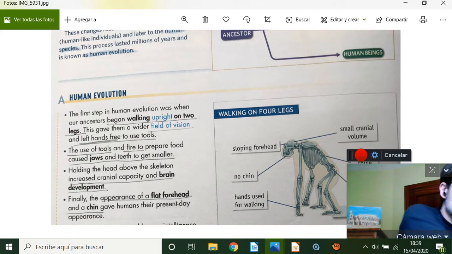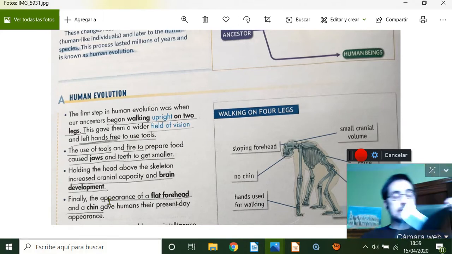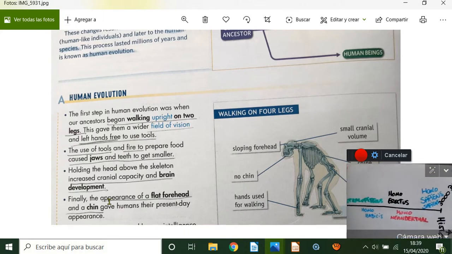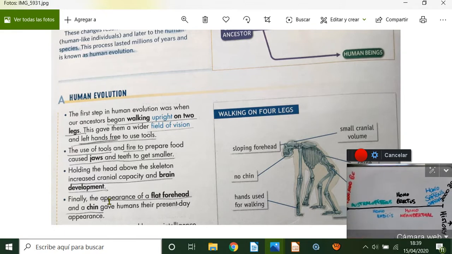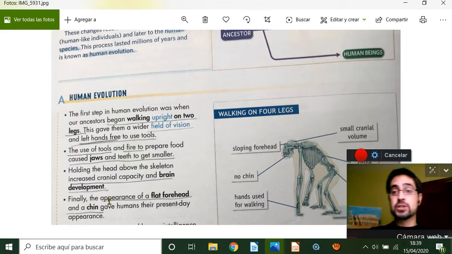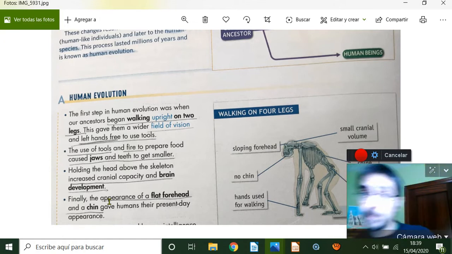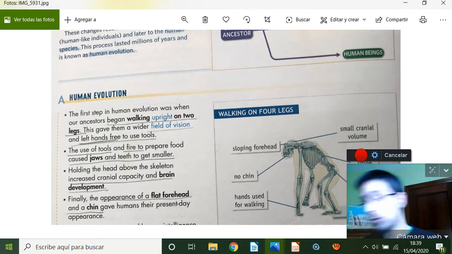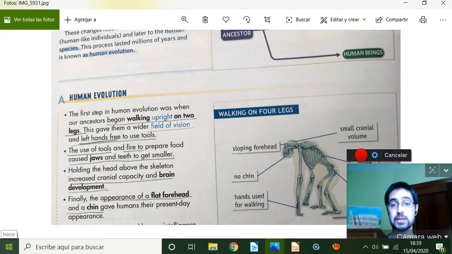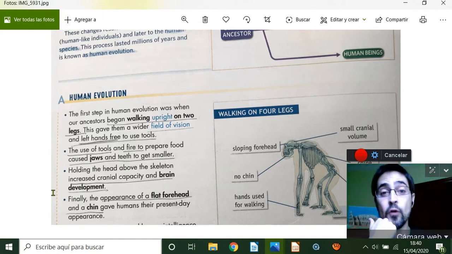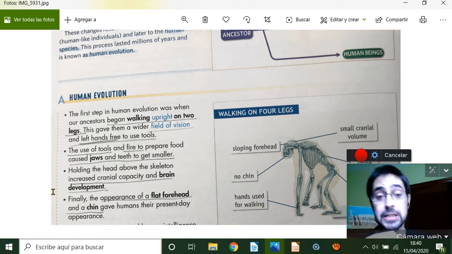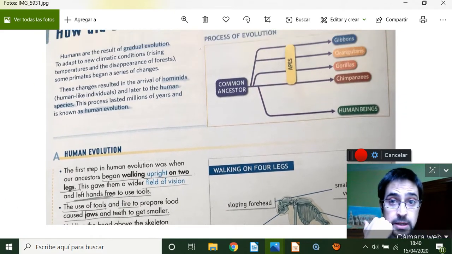This is the evolution of the different humans that appear here, from the Australopithecus until the current human that are called Homo sapiens sapiens. All of us are Homo sapiens sapiens. We evolved from these ancient humans that lived in the world 4,500,000 years ago.